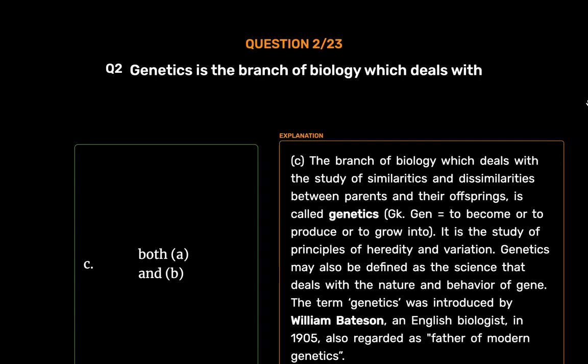The branch of biology which deals with the study of similarities and dissimilarities between parents and their offsprings is called genetics. Gen equals to become or to produce or to grow into. It is the study of principles of heredity and variation. Genetics may also be defined as the science that deals with the nature and behavior of gene. The term genetics was introduced by William Bateson, an English biologist, in 1905, also regarded as father of modern genetics.